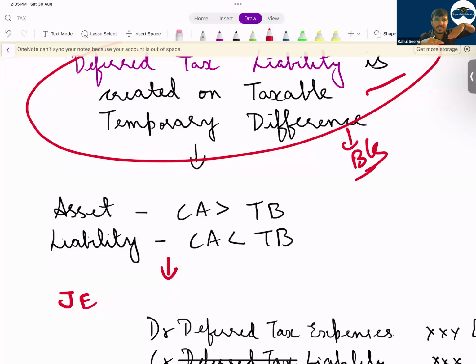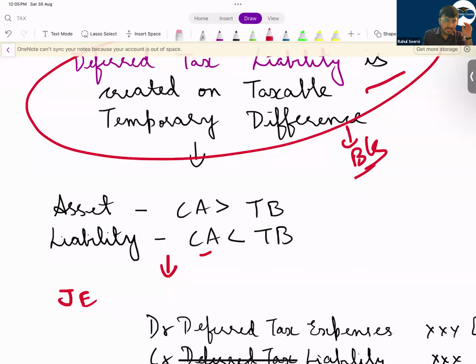Can we reduce the value of the asset? No. Can you make any changes to the tax authority? No. So what will you create? A DTL. You create a DTL as the opposite entry so that the value of the asset will come down. If the value of the liability is less when compared to the tax base, can we change the tax base? No. But we can change the liability. We can increase the liability. We can increase the asset, but we can't decrease the asset and liability.